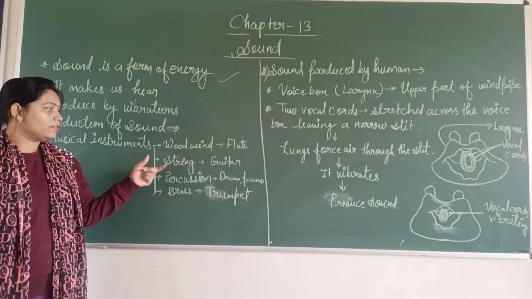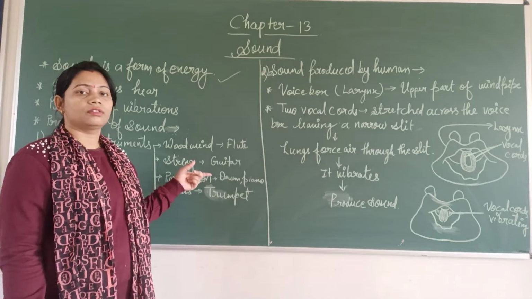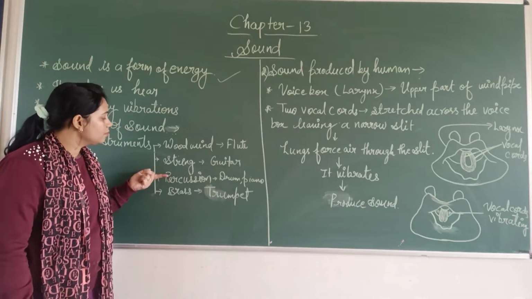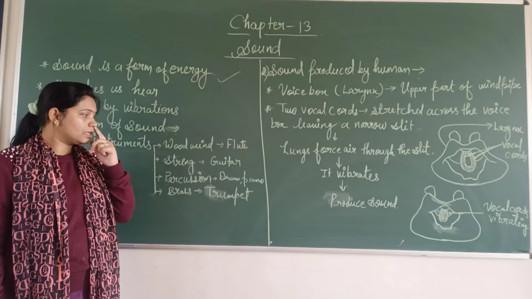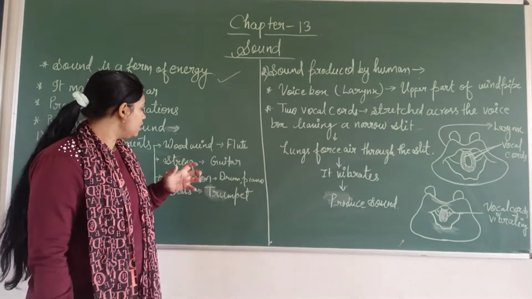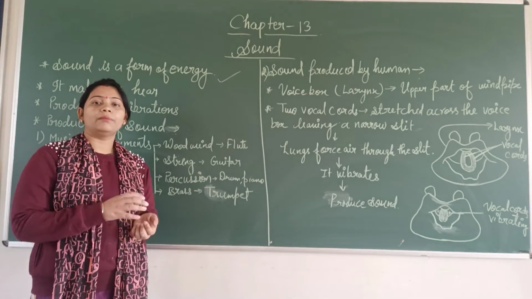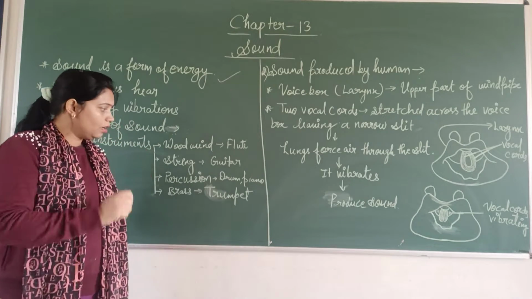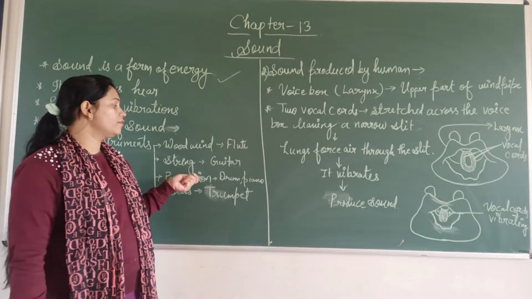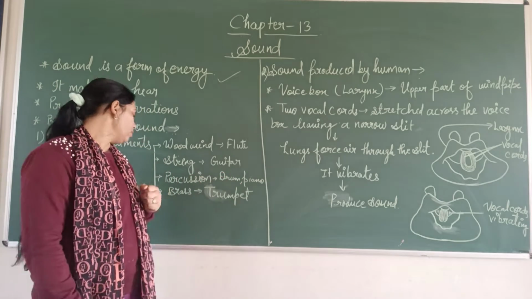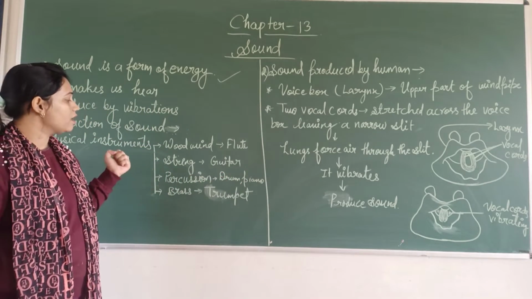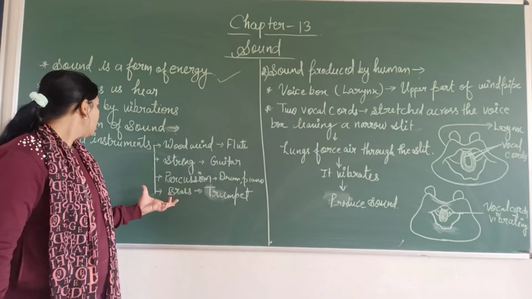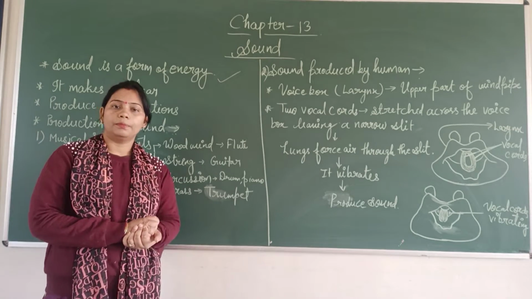If there is string vibration, then you can consider the example of a guitar. In percussion, vibrations are produced by scraping, by beating. So you can consider the example of drum, piano, etc. And when you are talking about brass, buzzing lips are the example of brass.